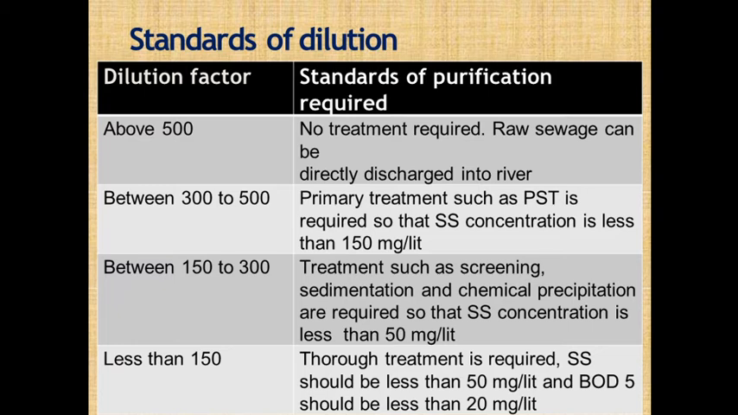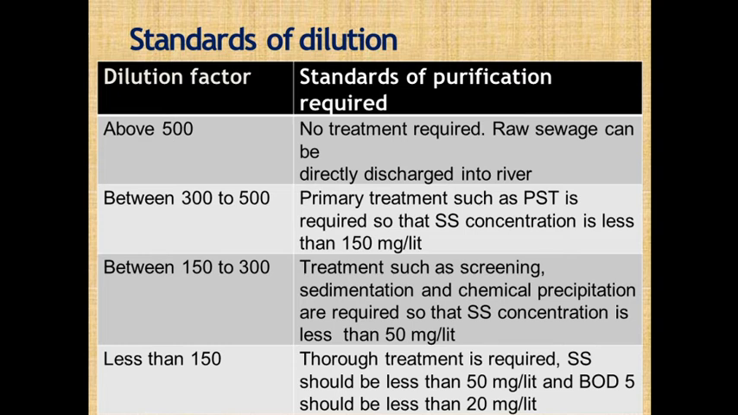Okay. Next, when the dilution factor is between 300 to 500, what does it indicate? It indicates the primary treatment such as plain sedimentation is essential, and the effluent should not contain suspended solid more than 150 ppm, 150 mg per liter.